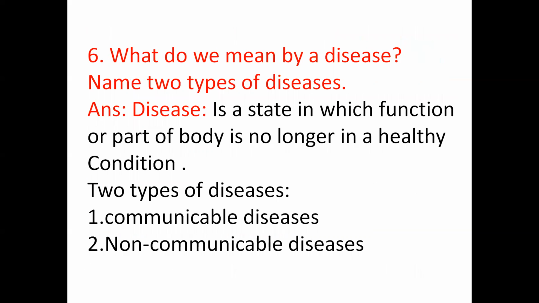The next question is: what do we mean by disease, and name two types of diseases. Disease is the state in which a function or part of the body is no longer in a healthy condition. Health means a state of well-being of mind and body. There are two types of diseases. The first one is communicable disease and the second one is non-communicable diseases. So it was about the disease.